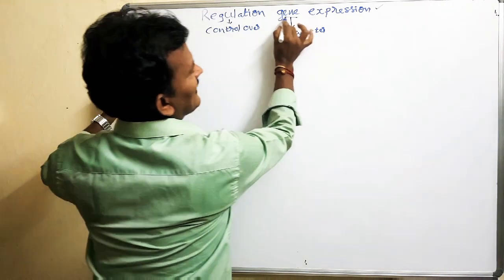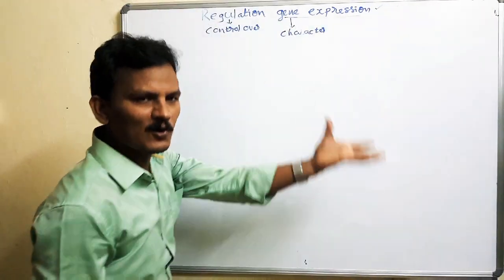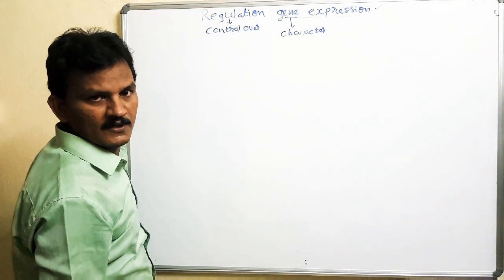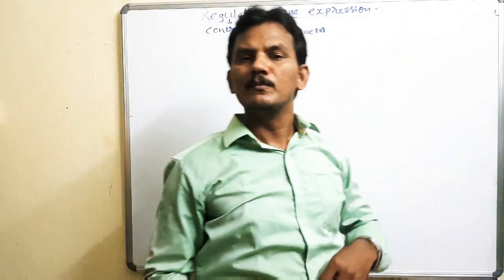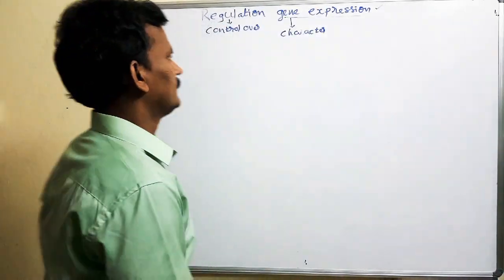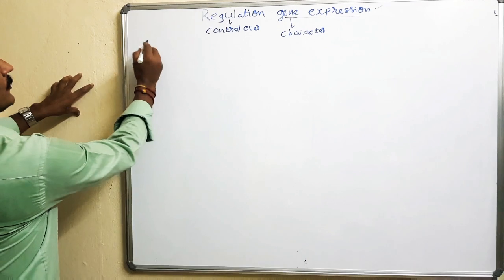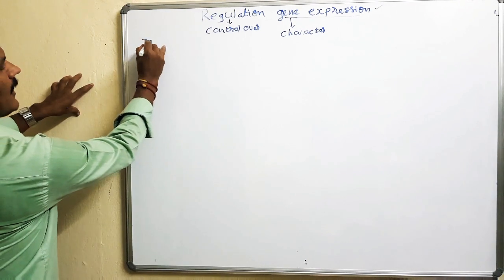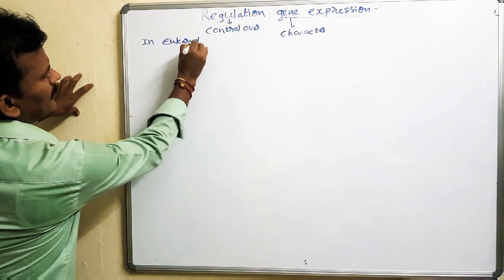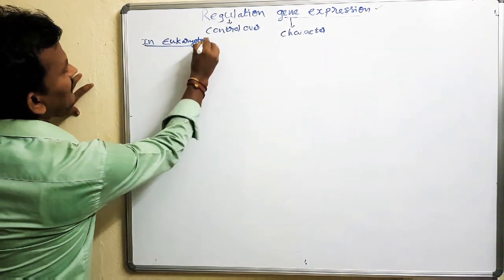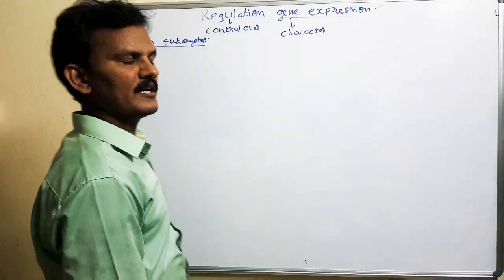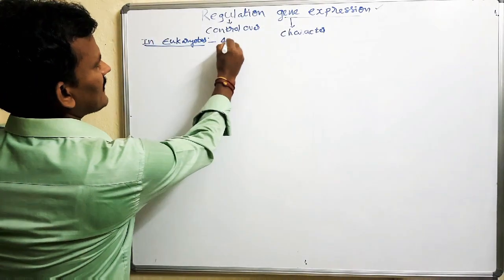So what about gene expression? That is controlled, and that is called regulation of gene expression. The regulation of gene expression varies in prokaryotic as well as eukaryotic individuals. Coming to the eukaryotes, gene regulation is accepted at 4 levels mostly. So there are 4 stages.